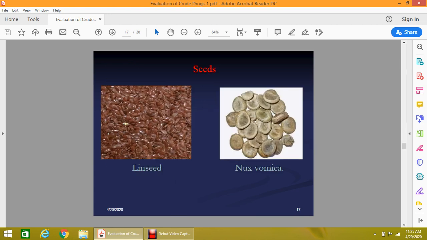Now the seed, the example is nux vomica. As you know, the nux vomica shape is disc shape, and the seed is very hard, and centrally a groove is present, and numerous hairs are present which are very compressed. So these are the external markings of nux vomica. And this seed is linseed, which is also known as Linum usitatissimum or flax seed. You can see it is just like a melon seed, but its color is very dark brown, and the tip is also very pointed, and the base is somewhat broad, and the surface is very glossy, very shiny, very smooth. These are the external markings of the seed drug.